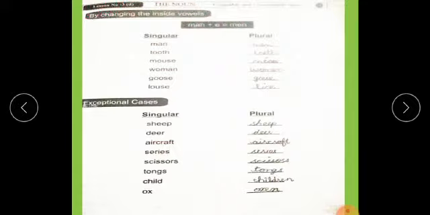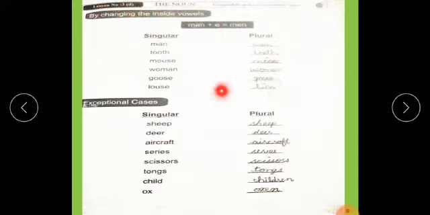By changing the inside vowels. Students, these are the words from which we make our plural form by changing the inside vowels. Man, men; tooth, teeth; we just change the vowels. Mouse, mice; woman, women;